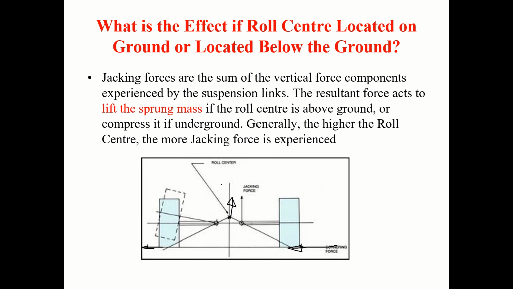It will try to lift the sprung mass this way. If it is below the ground line, probably it will try to push it down. If it is exactly on the ground line, it will try to slide. That's what happens. So we need to carefully place the roll center so that the jacking effect or pushing down effect can be carefully managed.